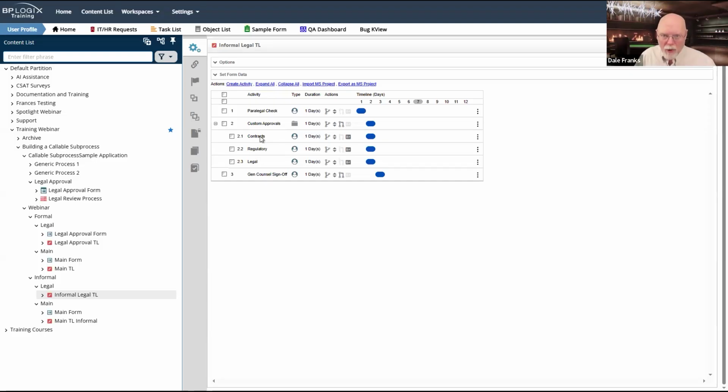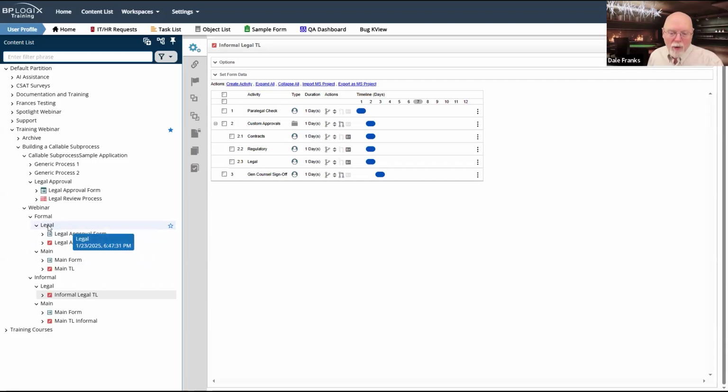One, you have to have all of the proper fields on the form. And secondly, if you're going to be doing this sort of conditional execution of your timeline, you're going to have to be sure that those form fields always have the same name. But it's an option that's available to you if all you really care about is just calling the process. But you've always been able to do that, and it's always worked. That is not the primary reason for having a callable subprocess.